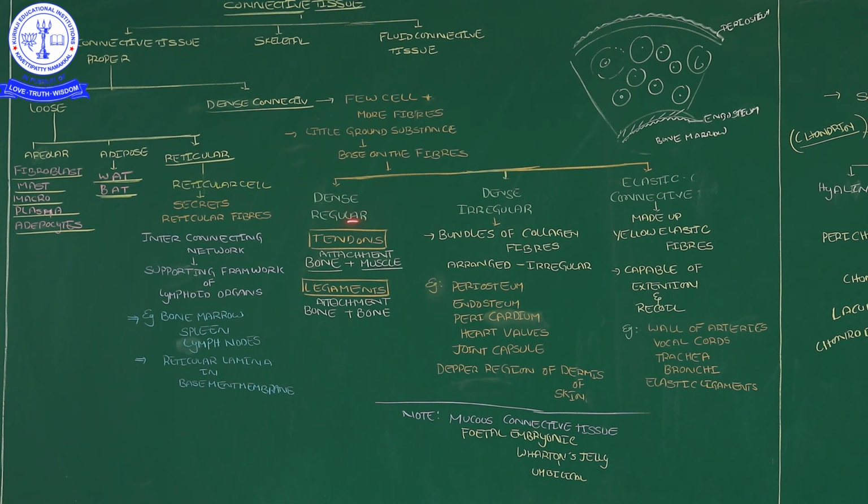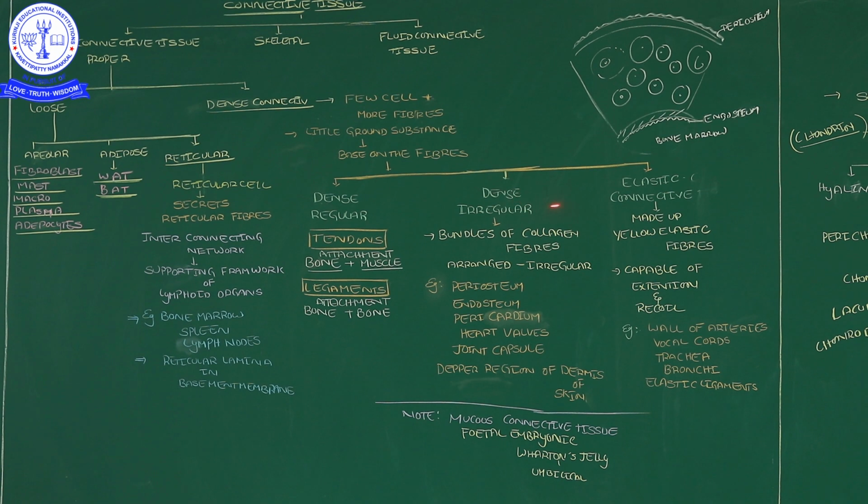In dense connective tissue, that was regular. Then comes the irregular. What is the difference, what is the variation here? In regular, fibers are arranged in a regular order, and in irregular, fibers are arranged in an irregular order. There is no proper arrangement. In dense irregular, many bundles of collagen fibers are present, but they are not arranged in a proper way, they are irregularly arranged.